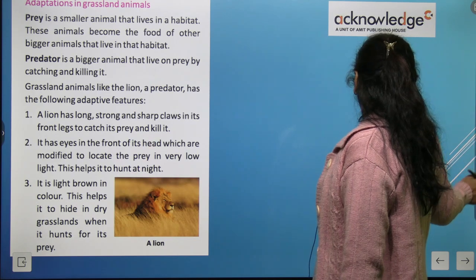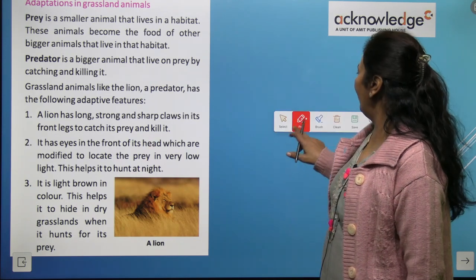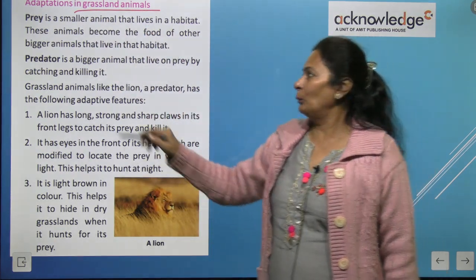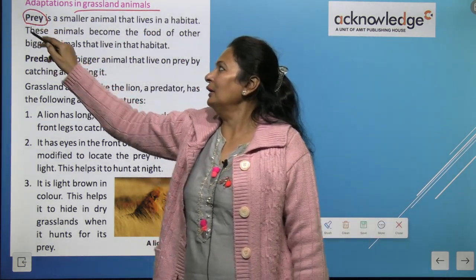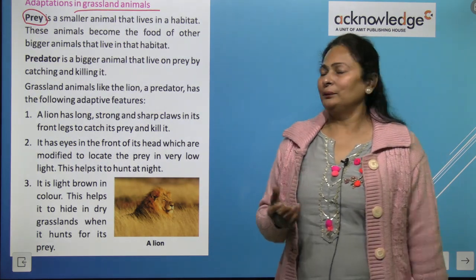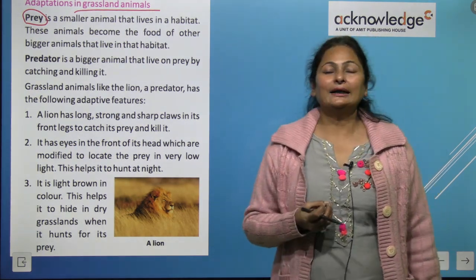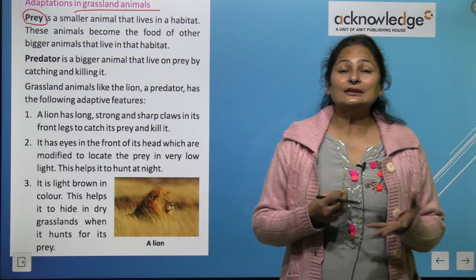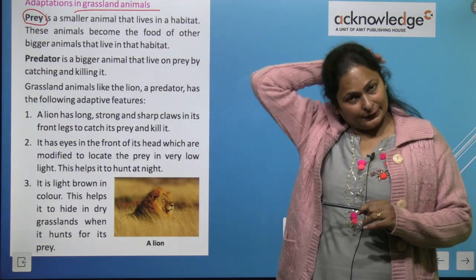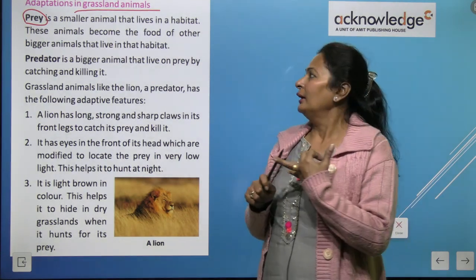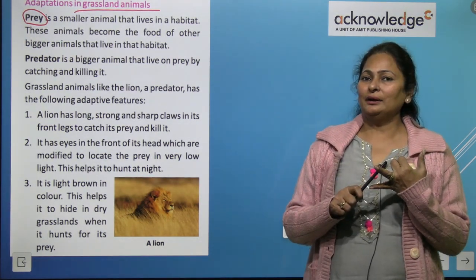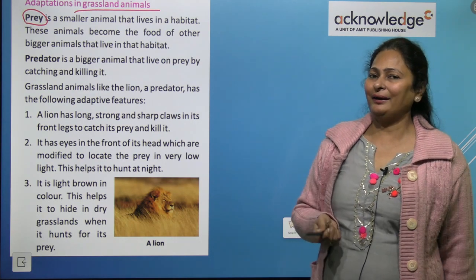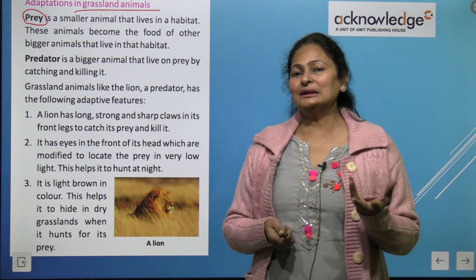Now, adaptation in grassland, where the animals are the prey. What is prey? Prey is a small animal that lives in the habitat, and it is the food of predators. Prey is a small animal which will be eaten by the predators, and predators are the large animals.